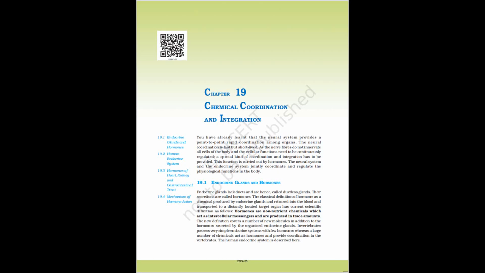19.2.4 Thyroid gland. The thyroid gland is composed of two lobes which are located on either side of the trachea, Figure 19.3a. Figure 19.3 Diagrammatic view of the position of thyroid and parathyroid, A, ventral side, B, dorsal side. Vocal cord. Thyroid. Trachea. Parathyroid glands. Both the lobes are interconnected with a thin flap of connective tissue called isthmus.